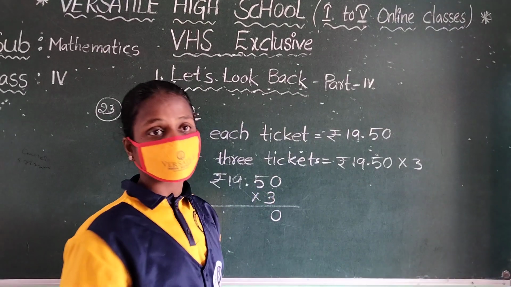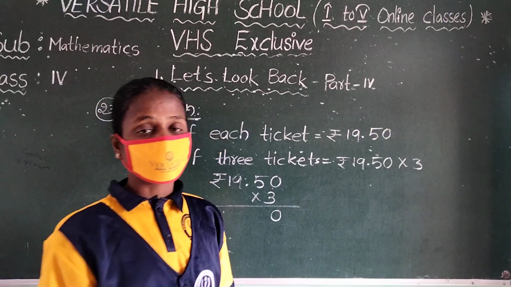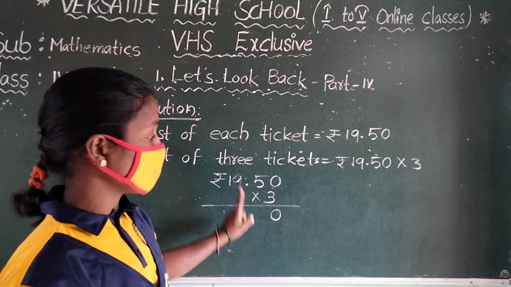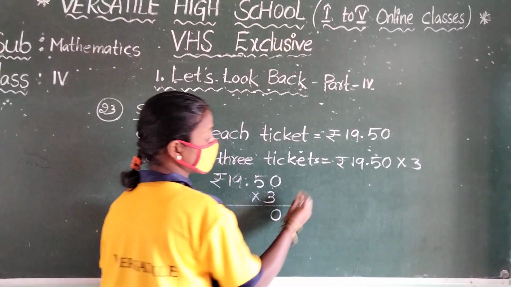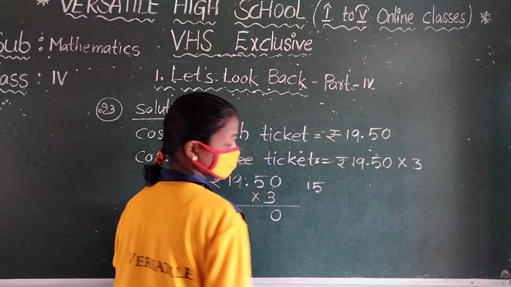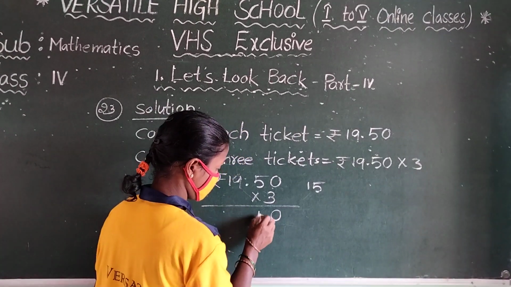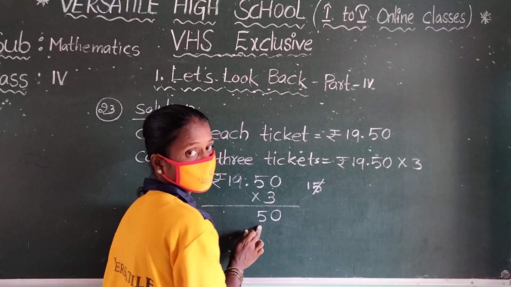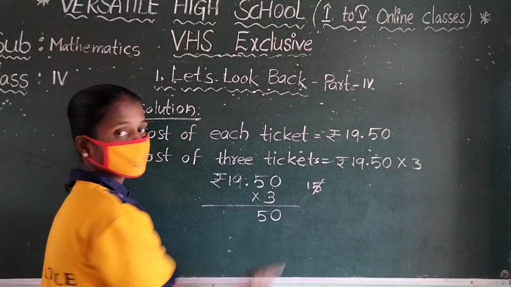3 fives are, what is that? 3 ones are 3, 3 twos are 6, 3 threes are 9, 3 fours are 12, 3 fives are 15. But don't write 15 directly here. What is the ones place here? 5. So you write 5 down and 1 up. Next, this is the rough part for you.